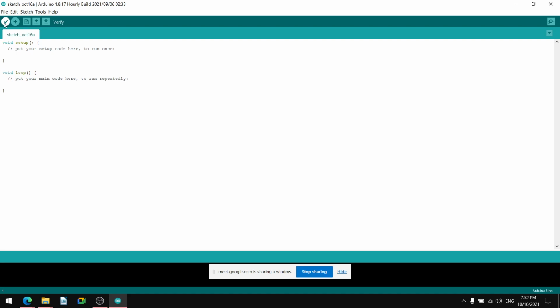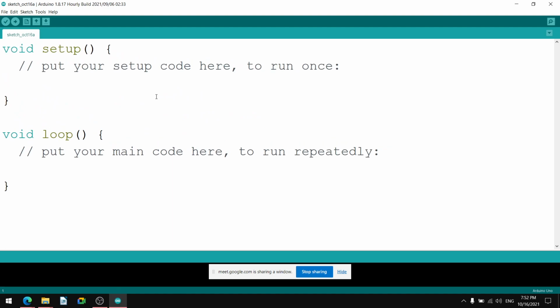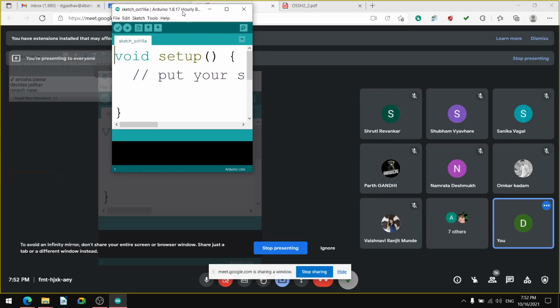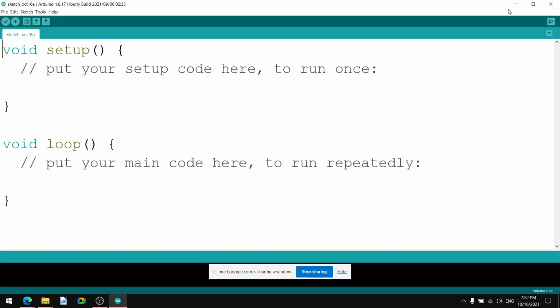So let me enlarge this. This is enlarging the font size, but I have to enlarge the window size.